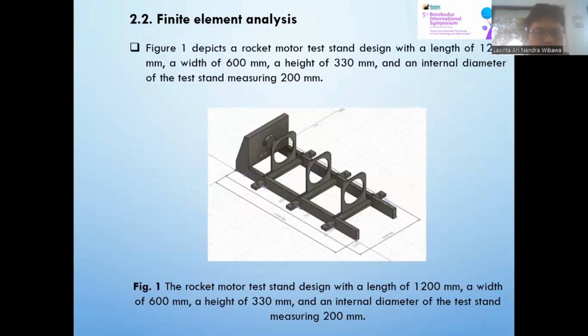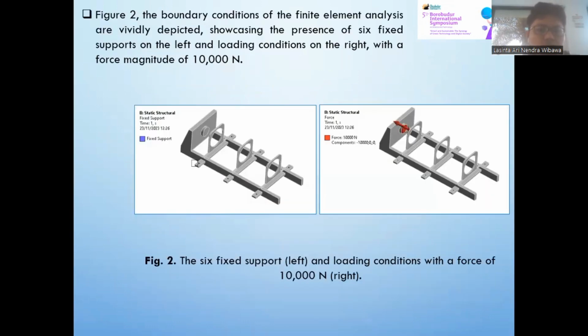Finite element analysis. Figure 1 depicts a rocket motor test stand with a length of 1,200 mm, a width of 600 mm, a height of 330 mm, and an internal diameter of the test stand measuring 200 mm. Figure 2. The boundary conditions of the finite element analysis are vividly depicted, showcasing the presence of significant support on the left and loading condition on the right, with a force magnitude of 10,000 Newton.